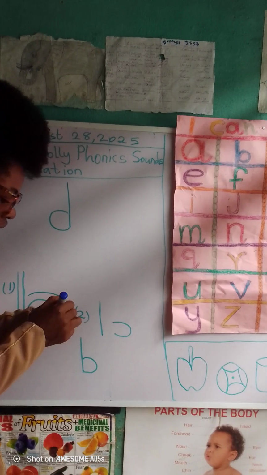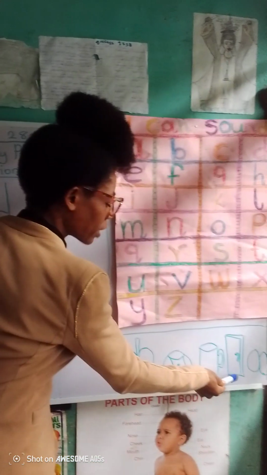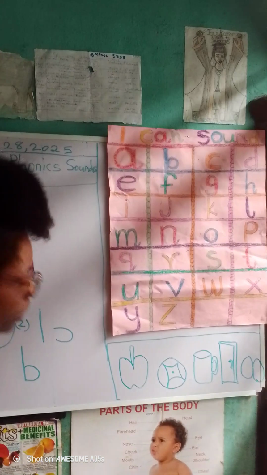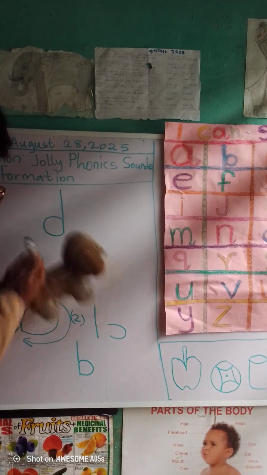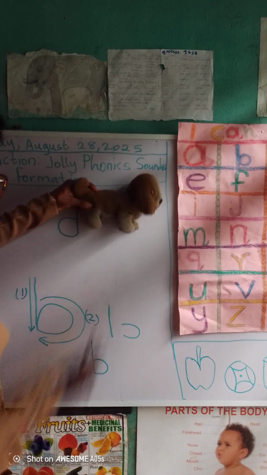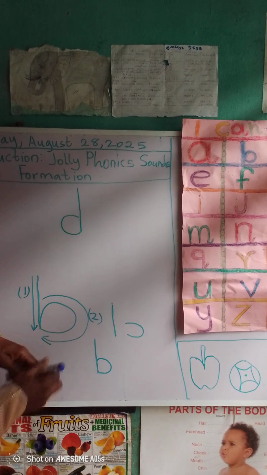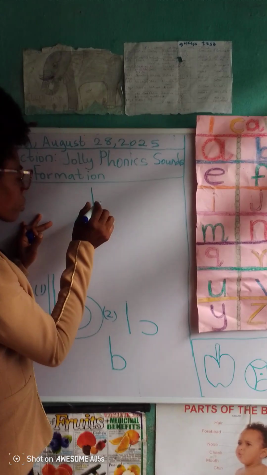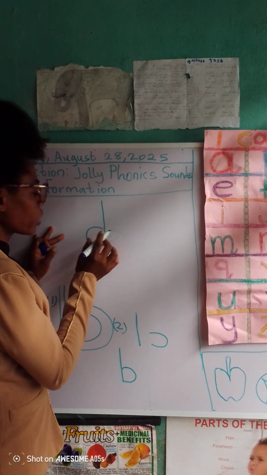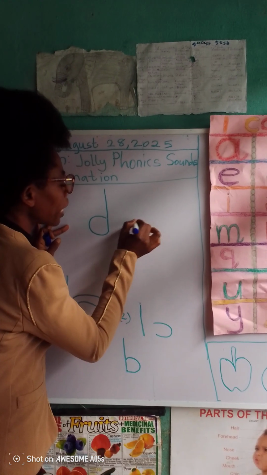So this is sound d. Sound d follows a sound formation to write it properly. So the first sound formation in the writing of sound d is the down left curve.